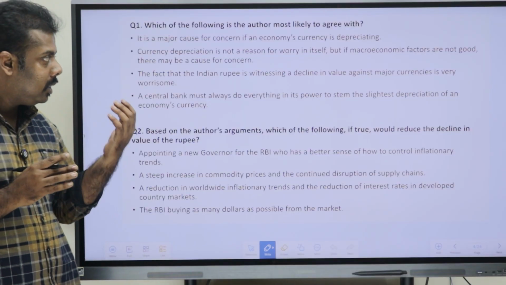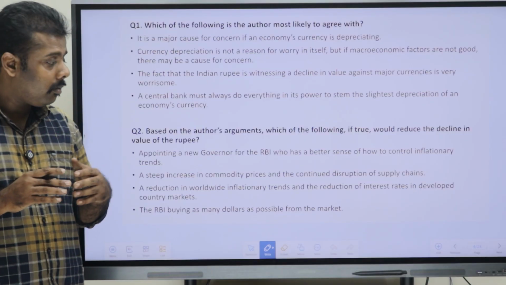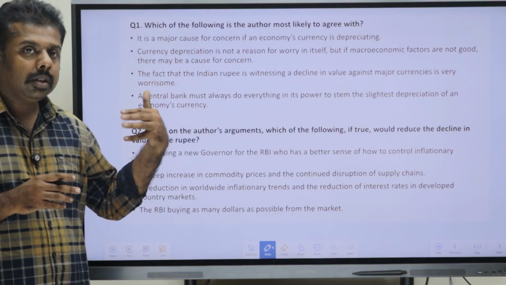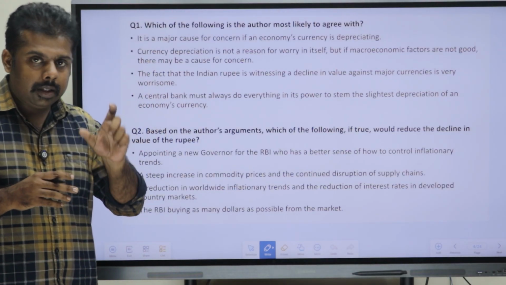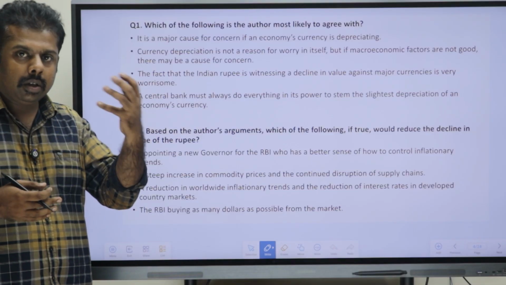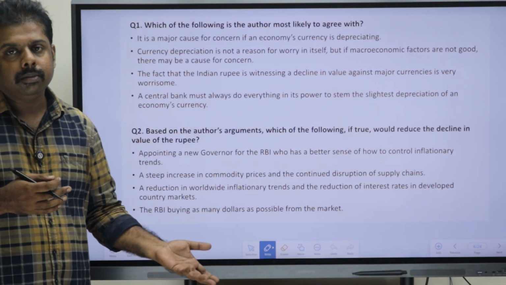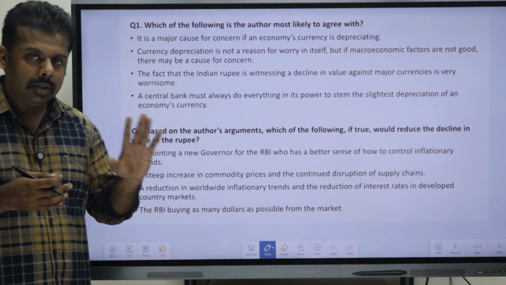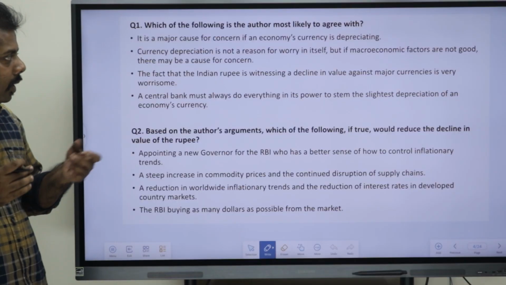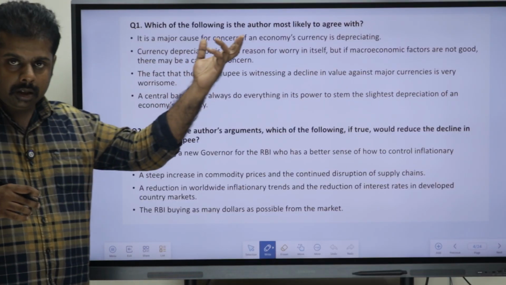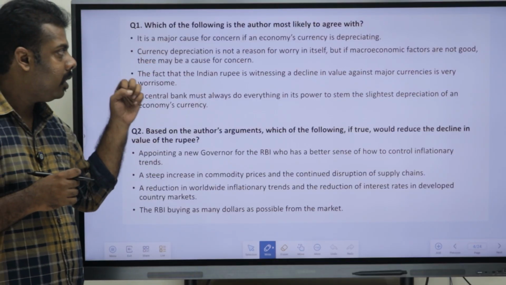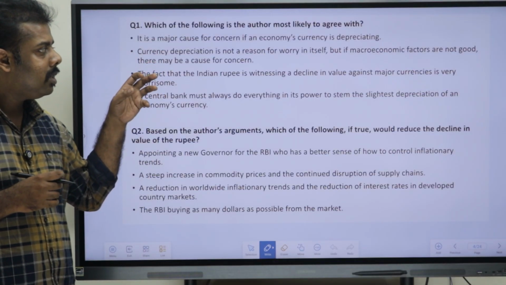Now if we are going into detail, you can compare it with the statement. Like we said, try to fix where all these things have been said and do it, or otherwise if you are reading it on a stretch and trying to do it, that is also a good option to tackle this question. Now if we are discussing every point in detail, the first option says that it is a major cause of concern if an economy's currency is depreciating.